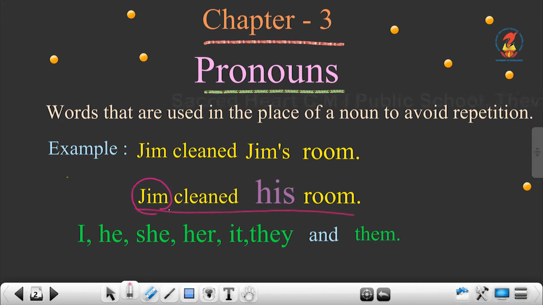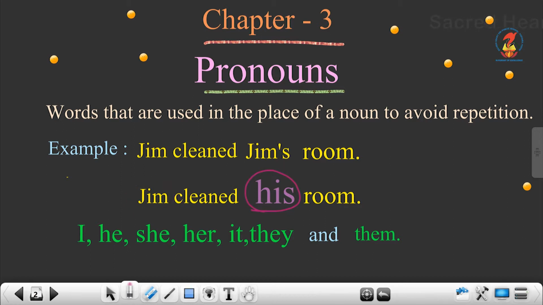So Jim is the noun in this sentence and his is used as the pronoun for the noun Jim. Instead of writing Jim again, we can use the pronoun his.